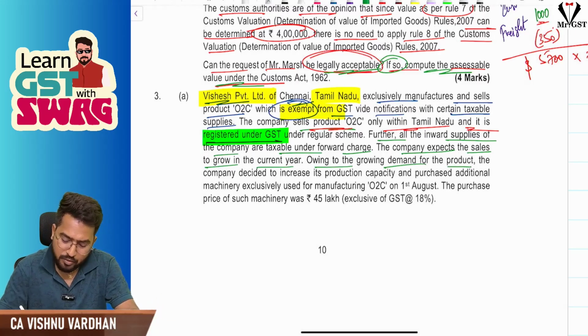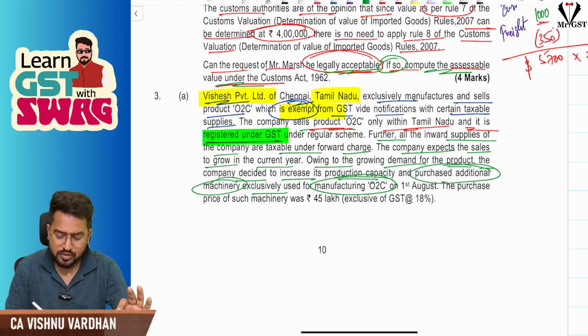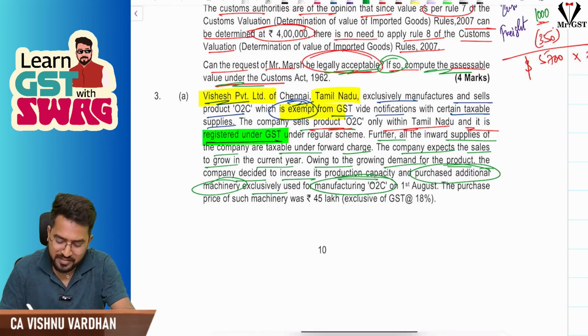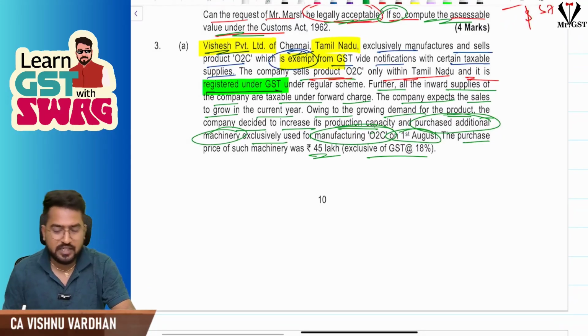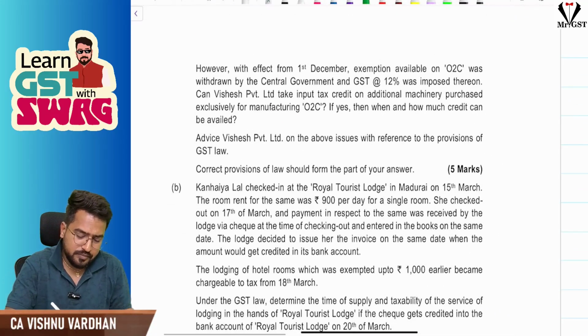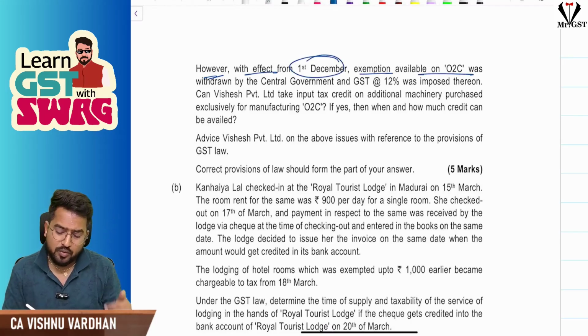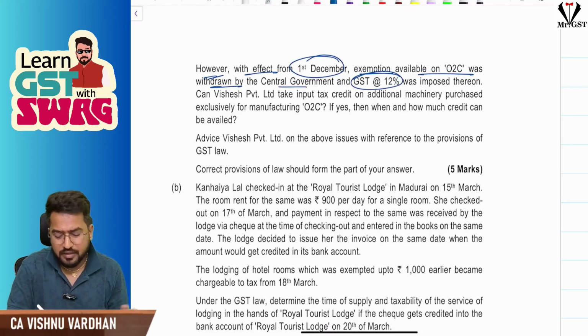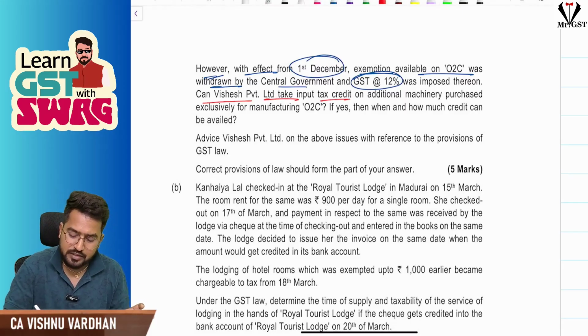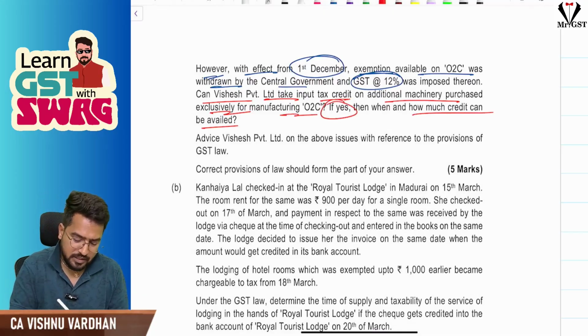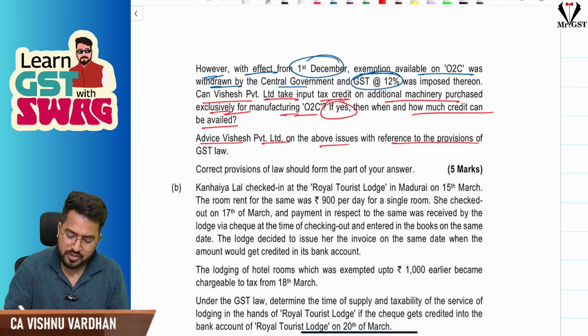Owing to the growing demand for the product, the company decided to increase its production capacity and purchased additional machinery exclusively used for manufacturing O2C on 1st August. The purchase price is 45 lakhs excluding taxes. Now what happened? With effect from 1st December, the exemption notification available on O2C was withdrawn by the central government and 12% will be imposed. The question is, can Vishesh Private Limited take ITC on the additional machinery purchased, which is exclusively used for manufacturing O2C? If yes, how much credit can be availed? Advise Vishesh Private Limited on the above issue with reference to the provisions of GST law.